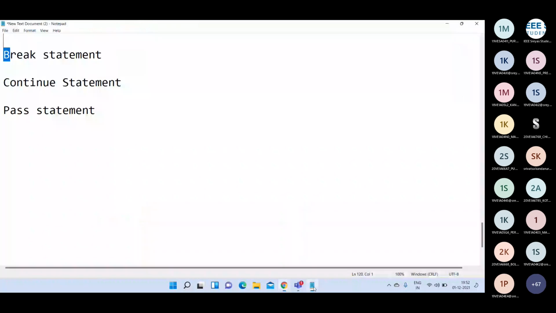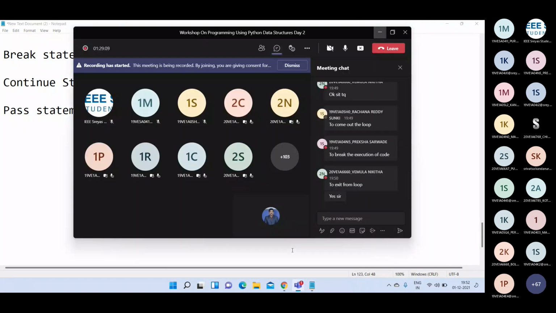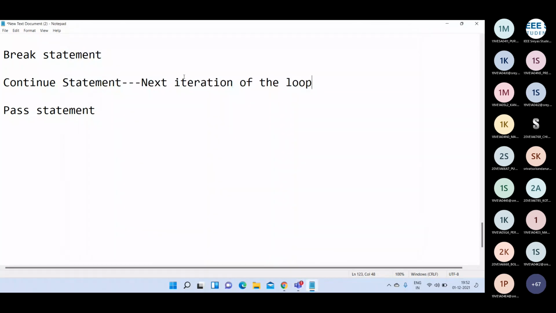Then what is the purpose of the continue statement? The purpose of the continue statement is to perform the next iteration of the loop. Normally, if you write any while loop or for loop, what happens is: while condition, then some statement block.